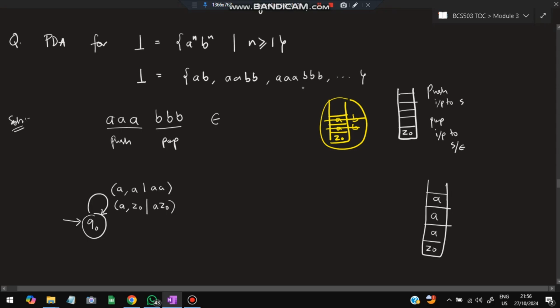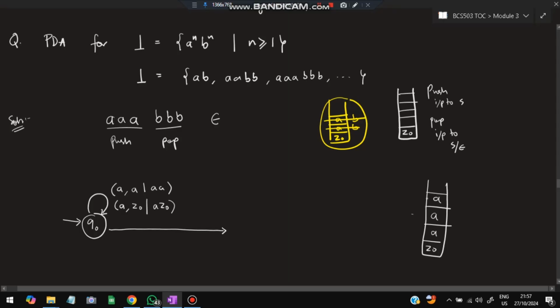Now AAA is over, and next is B. When B comes, what should happen? This A should go off, and B should be popped. So we'll make another state. Whenever popping comes, I have to make another state. We can't stay in the same state.